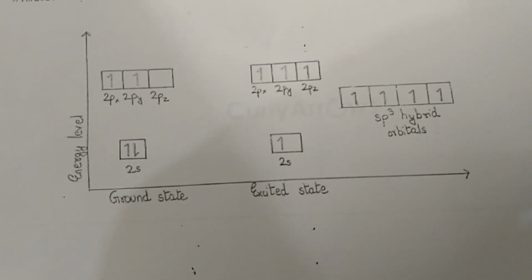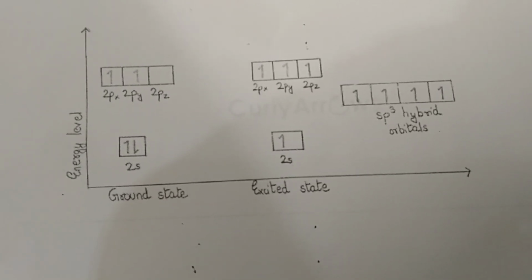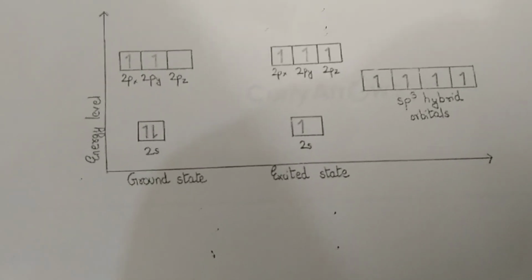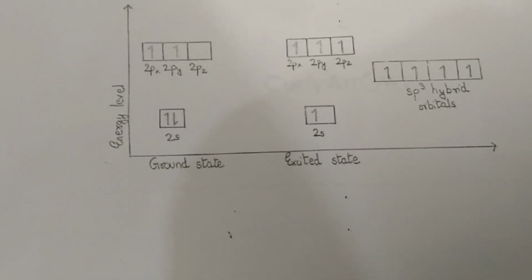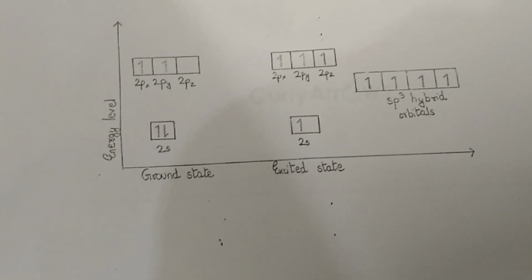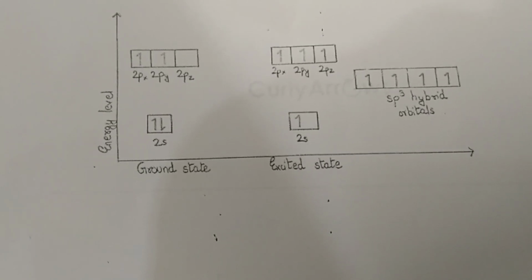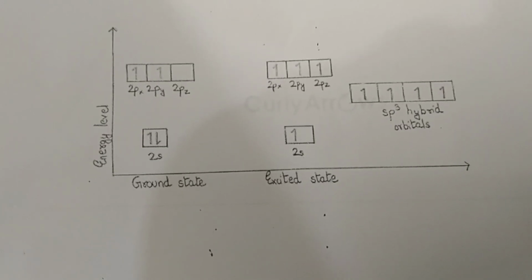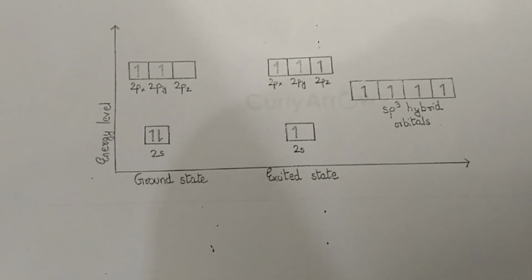As you can see, this is the electronic configuration of the carbon atom at the ground state. It is 1s2, 2s2 and 2p2. When the carbon atom is approached by another atom, carbon becomes excited and the electronic configuration becomes as defined in the excited state. This arrangement is according to Hund's rule of maximum multiplicity, that is, the orbitals are first singly occupied and then the pairing begins. So there is an equal distribution of energies and the bonds are equally strong.